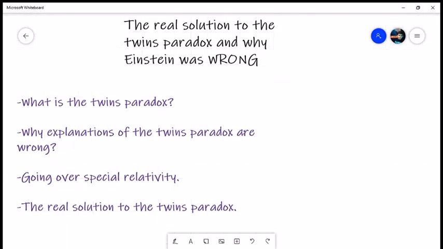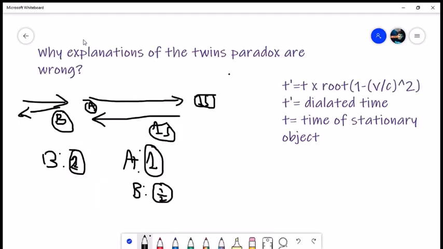Okay, so now I want to explain why the typical explanations of the twins paradox are wrong. I want to explain the typical explanations of the twins paradox, how they typically explain it, and how it's not a paradox.